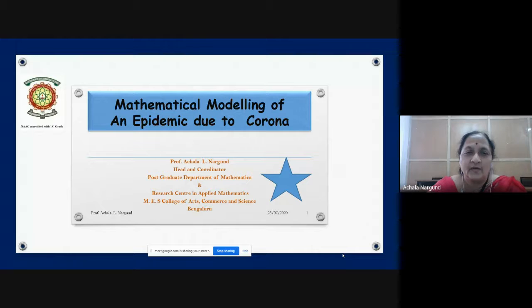As Pushpa Madam told you, mathematical modeling is a very important part of our life. And now the problem which we are facing also needs mathematical modeling. So the lockdown and corona is the one which has made our life very difficult, and along with it has made us tech savvy. All of us have learned how to use the